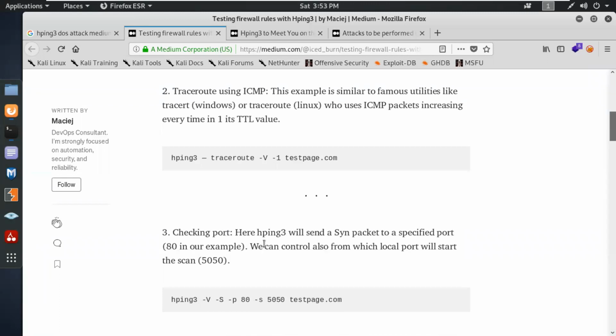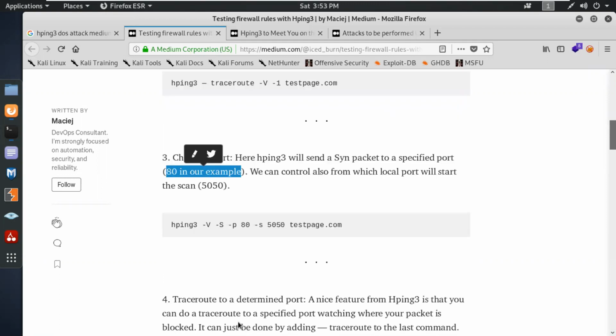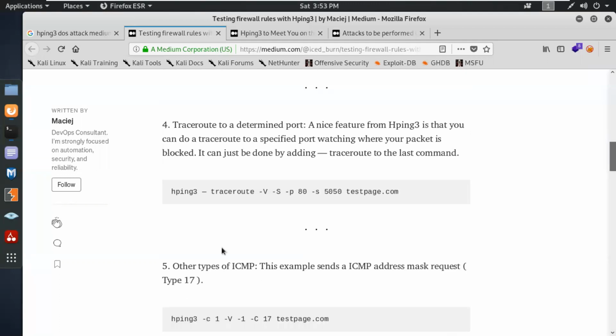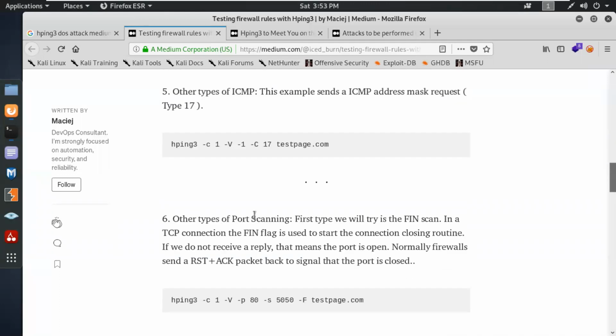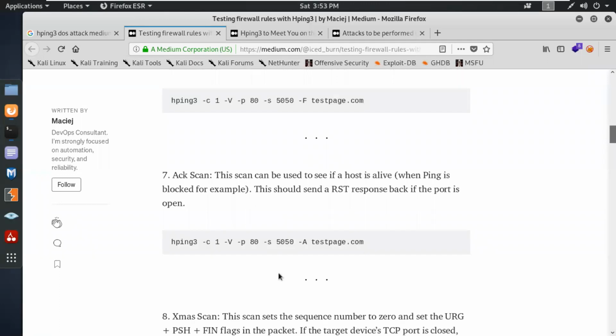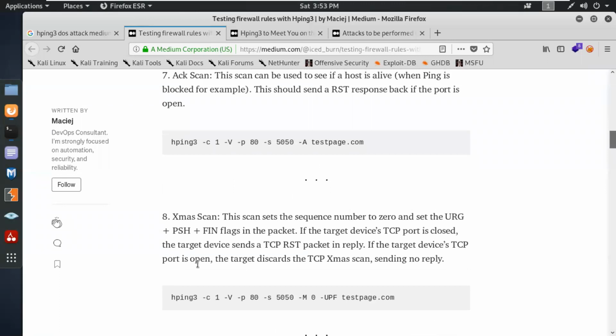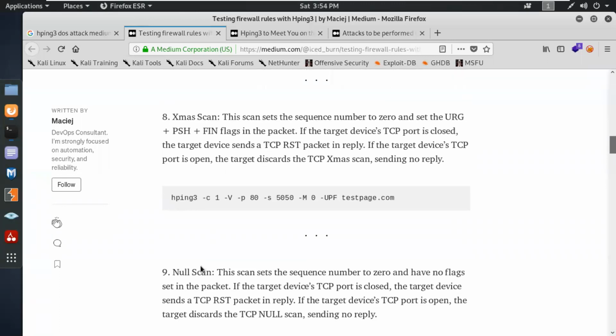Checking ports: hping3 sends a synchronization packet to a specific port 80. We can also control from which local port it will start, and then scan. Traceroute, other ICMP packets, other types of port scanning, Xmas scan. You can try all these TCP scans that we have done in the scanning part.